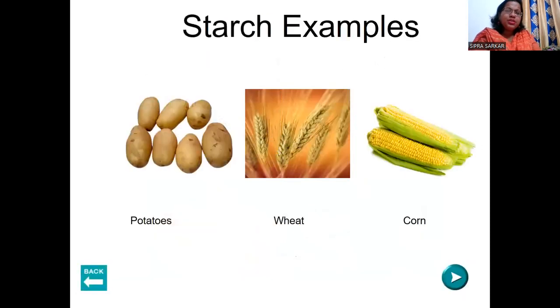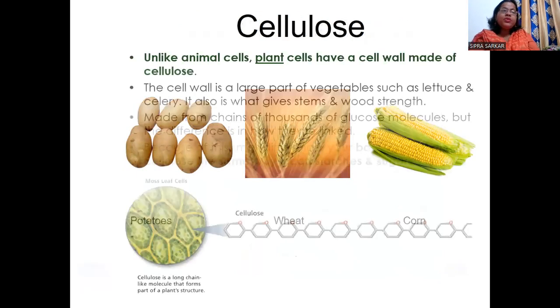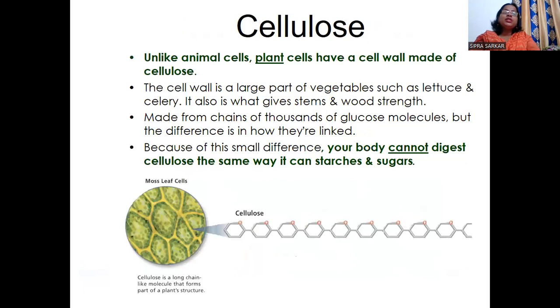See the starch examples: potato, wheat, corn. Now coming to cellulose. Unlike animal cells, plant cells have a cell wall made of cellulose. This cell wall is a large part of vegetables such as lettuce and celery. That means the outer side of plant fruits and the stem are composed of cellulose. It is made from chains of thousands of glucose molecules, but the difference is in how they are linked. That will be discussed later on. Because of the small difference, your body cannot digest cellulose the same way it can starch and glucose.